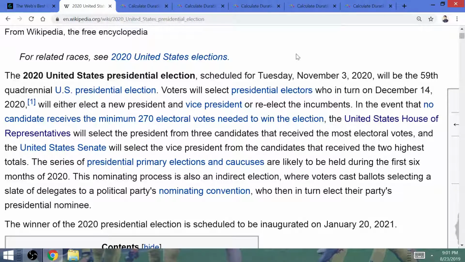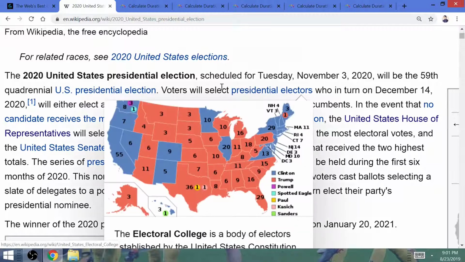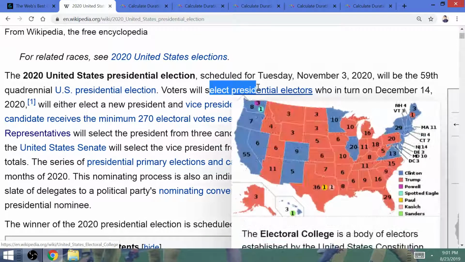It's 538 individuals that elect the president. You don't get to actually elect the president. The actual election is held on November the 3rd, but the actual Electoral College voters don't meet and vote on the next president until December the 14th of 2020.